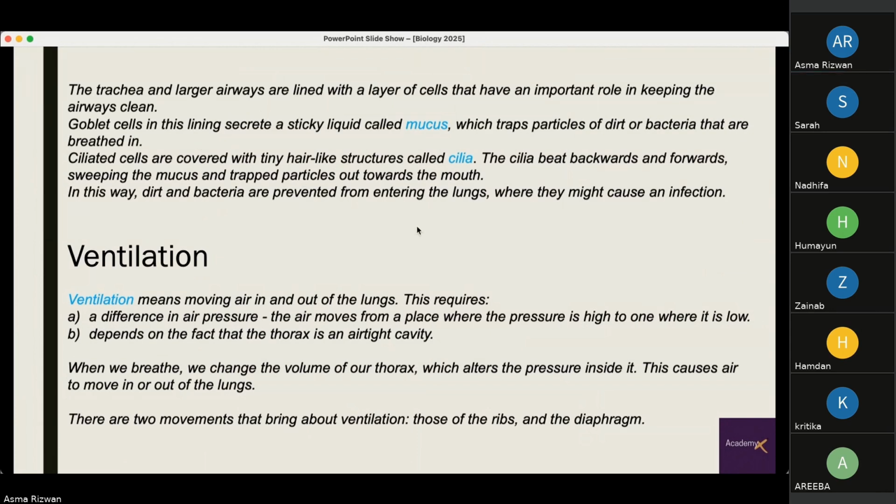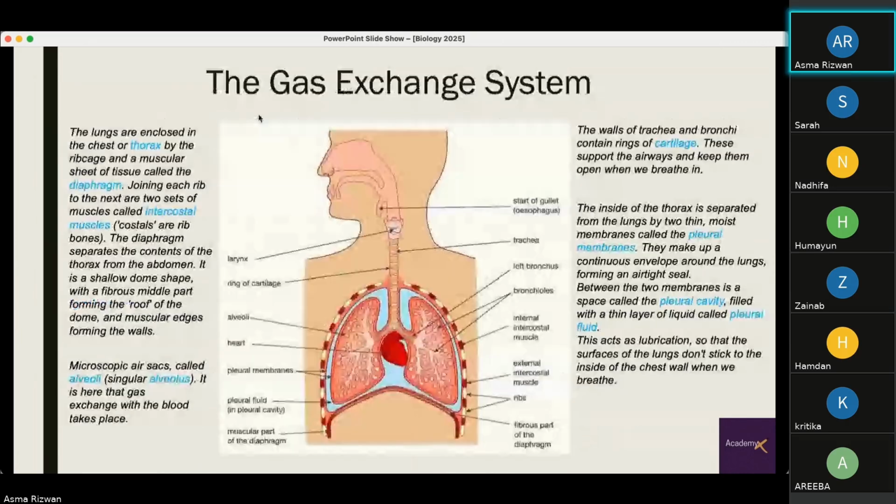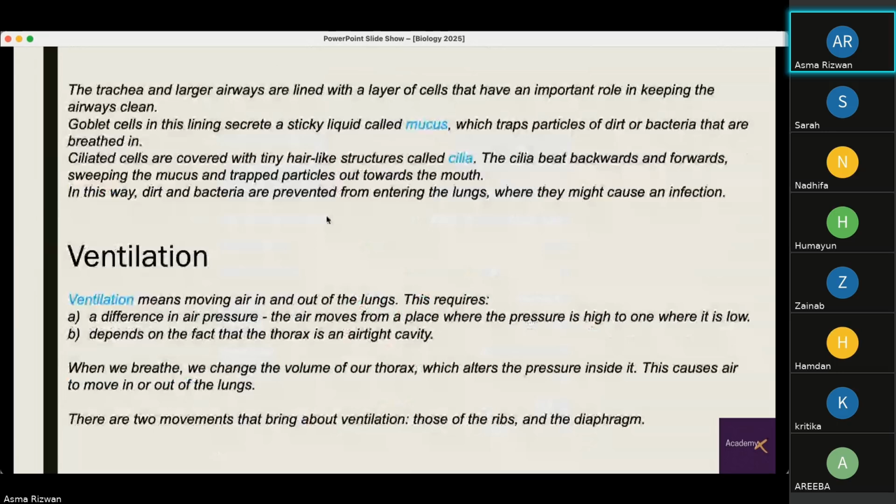Now, first, there are some protective functions of the trachea or the parts of the gas exchange system. The trachea and larger airways are lined with a layer of cells that have an important role in keeping the airways clean. So basically, right here, you can see the trachea. These are lined by some protective cells, which are goblet cells, which secrete a liquid called mucus.